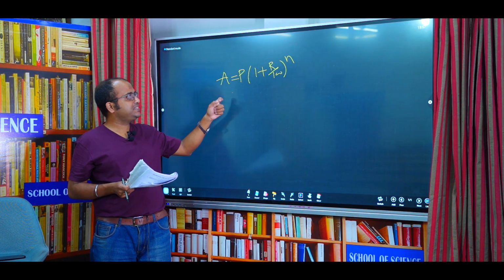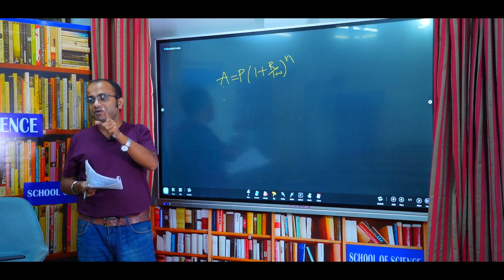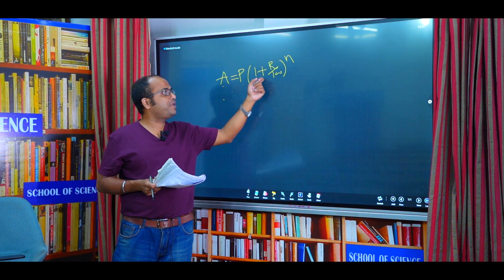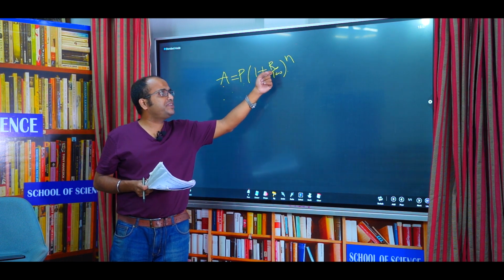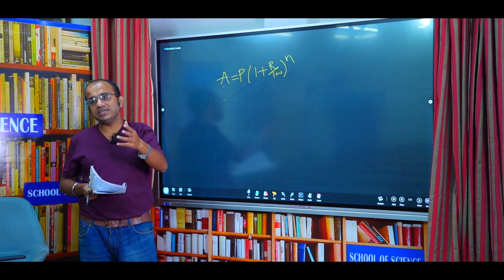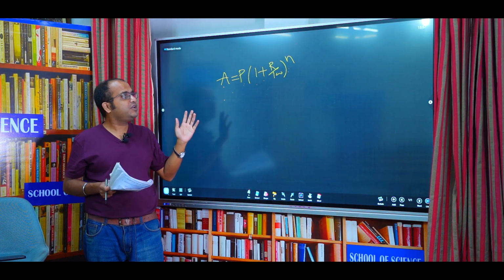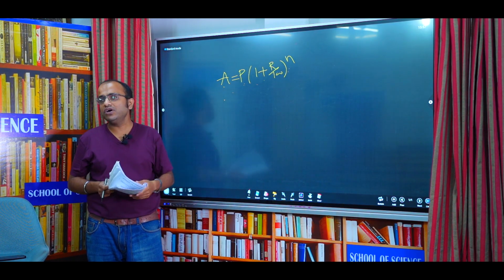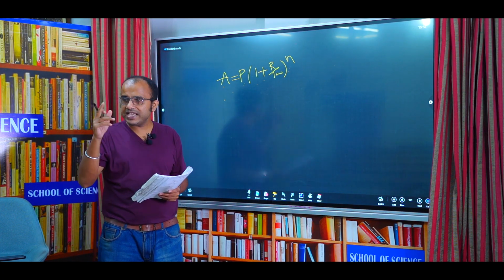So in that case your amount, again I am repeating, means principal plus interest, not only principal. Amount is equal to P into 1 plus R by 100 whole to the power n, where P is the principal, R is the rate of interest, and n is for how many years you are depositing. If you deposit for 2 years, then the n value is 2. If 3 years, the n value is 3, like that. For different problems, the n value will change, R and P also change. So this is the formula if interest is compounded annually.